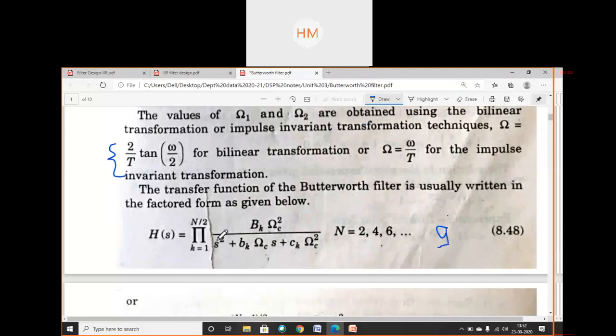H of S equals bk ohm c square upon s square plus bk ohm c s plus ck ohm c square. This is a second order equation in S domain, and this is for even filter length order when n is 2, 4, 6. This equation you have written earlier also.